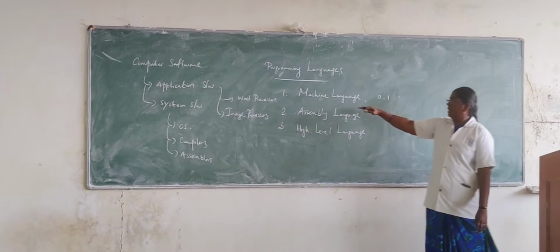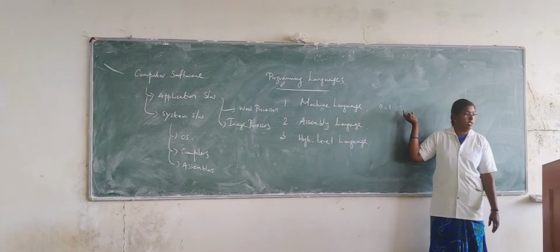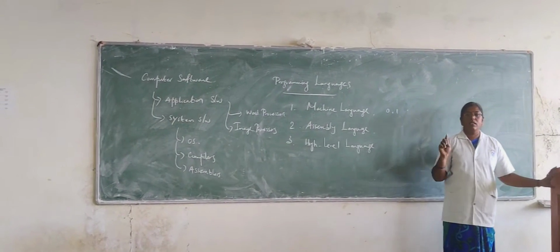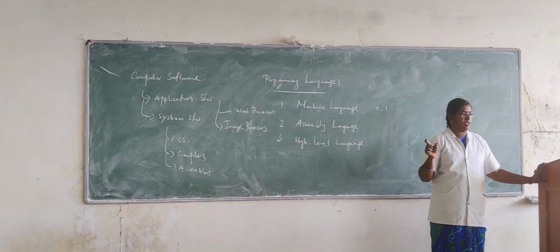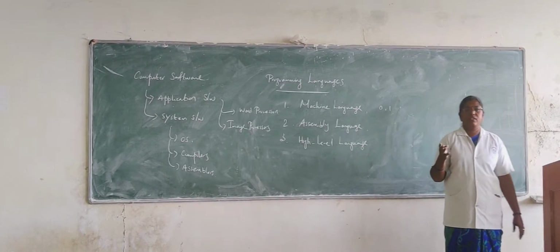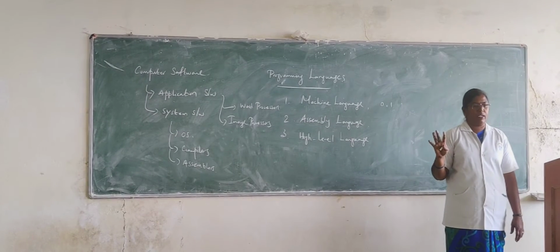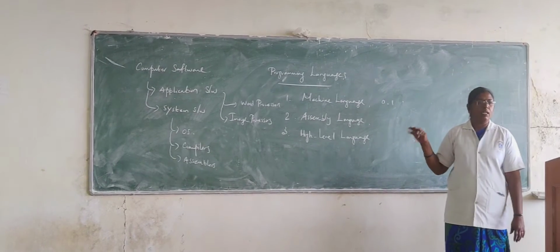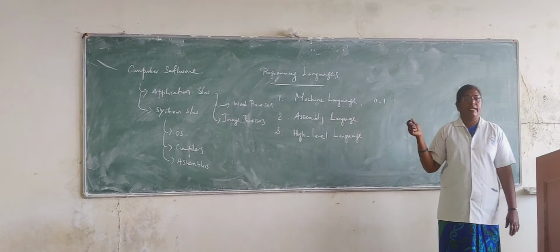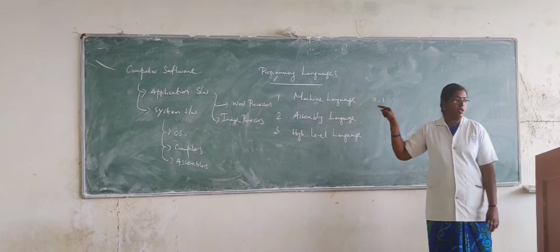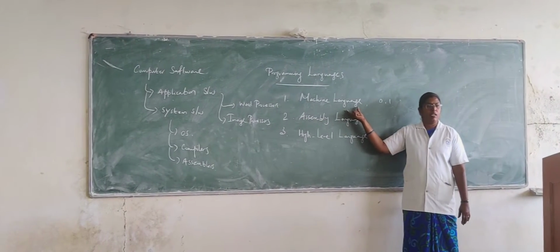So the main advantage of machine language is that the machine easily understands the coding, zeros and ones, because the machine only understands zeros and ones, not high level language. So if you write in machine level language, the system directly understands the coding without the help of any intermediate software. But what is the main drawback here? The entire thing is only zeros and ones. The user gets very confused by the zeros and ones. So these are the advantages and disadvantages of machine language.